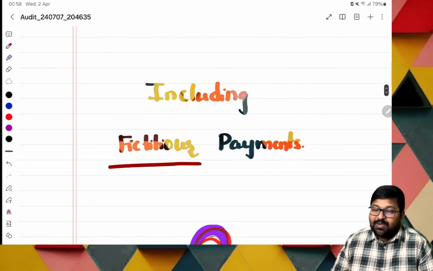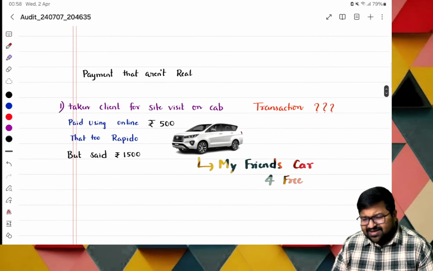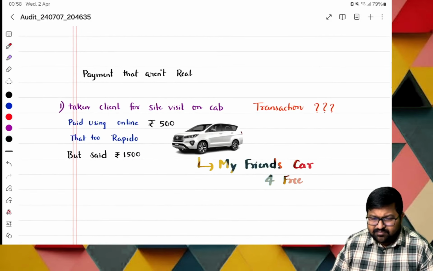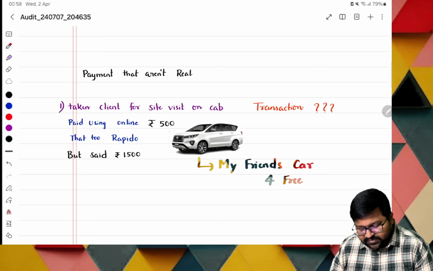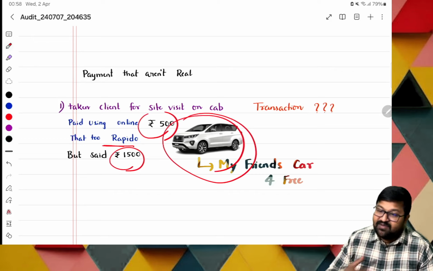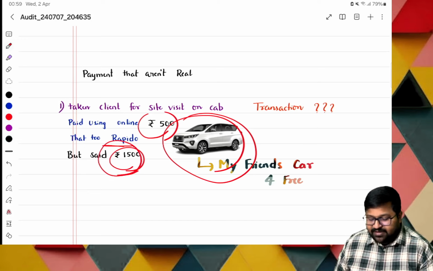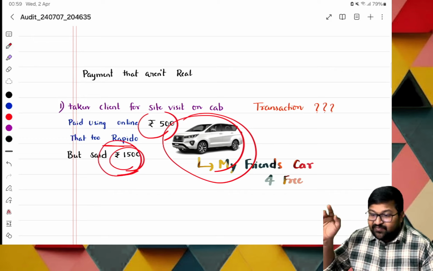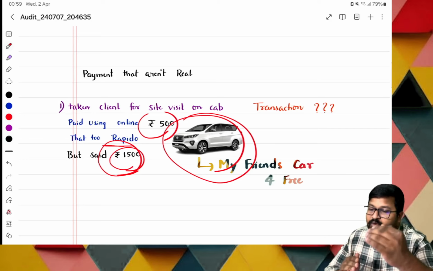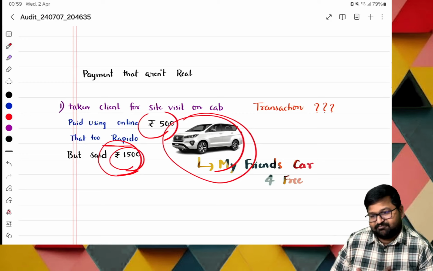Sir, including what, ma? Fictitious payments. Okay. What is this? Sir, actually there is no client at all. Okay. Or if there is a client, I took the client for Silver Cup using what, ma? 500. But to Rapido, I said how much, ma? 100. But in reality, this cab belongs to my friend. Okay. And he sent the car for free. Now how much, ma, again? Is it incurred? Earlier we incurred some amount and we increased the amount of expenditure. Here we have not incurred any expenditure, but we are recording it. Is it genuine? No. Okay.